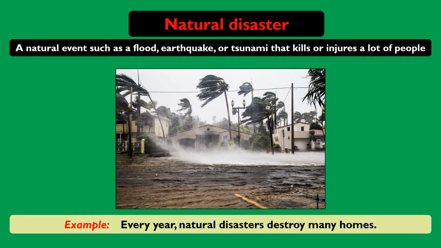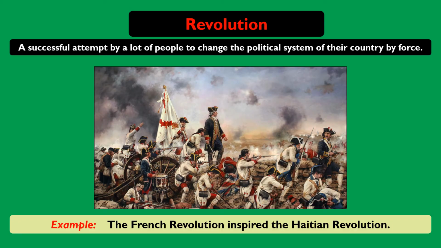Natural disaster. A natural event such as a flood, earthquake, or tsunami that kills or injures a lot of people. For example, every year, natural disasters destroy many homes. Revolution. A successful attempt by a lot of people to change the political system of their country by force. For example, the French Revolution inspired the Haitian Revolution.